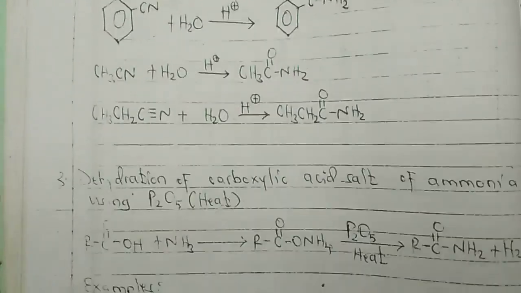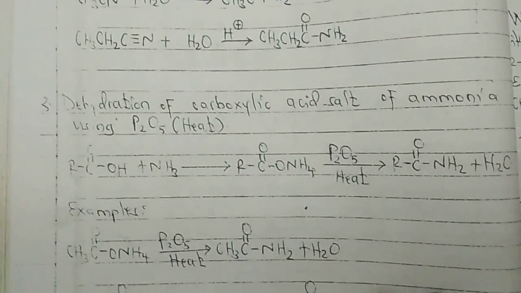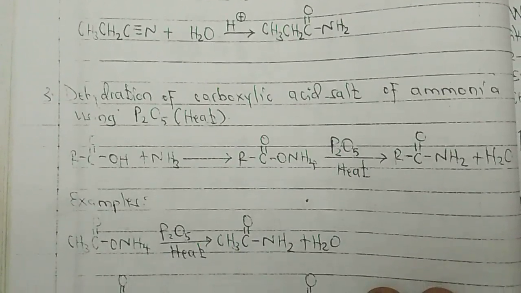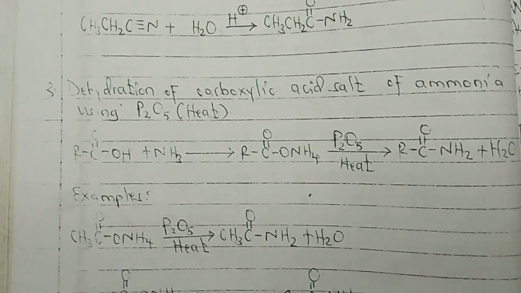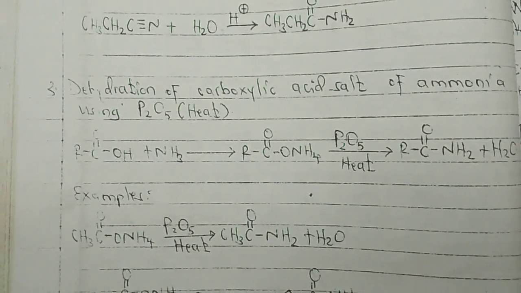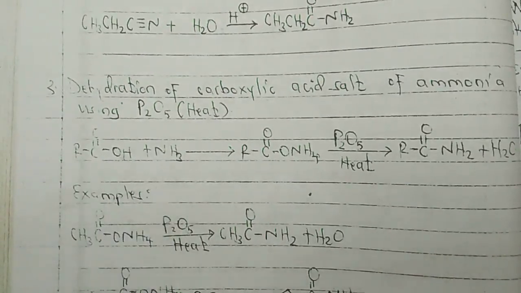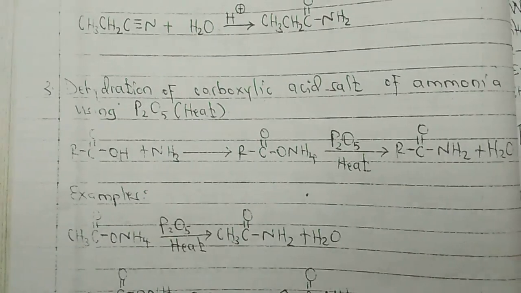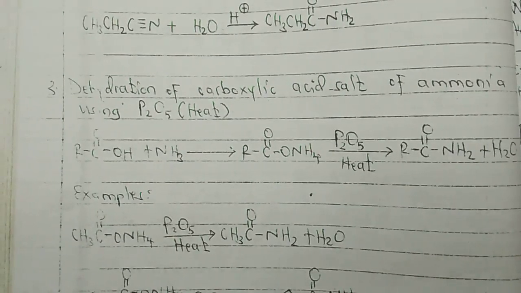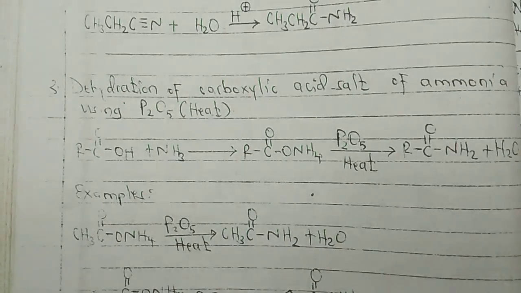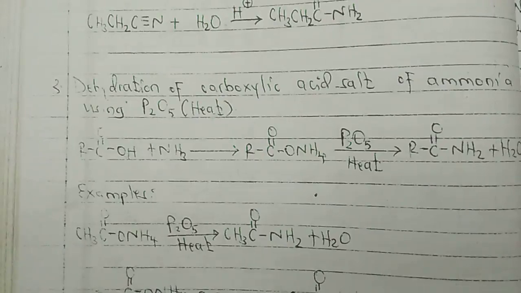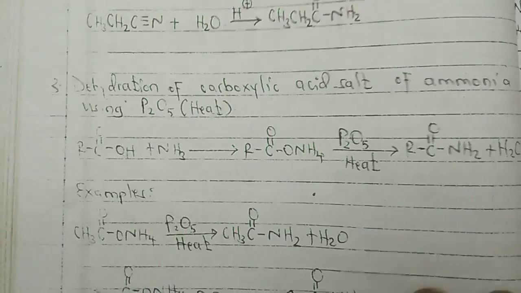there. Number 3, the dehydration of carboxylic acid salt of ammonia. Carboxylic acid salt of ammonia using phosphorus pentoxide. You see, so carboxylic acid salt of ammonia. For example, we have a carboxylic acid reacting with NH3, we get ammonium. You see, when we react with phosphorus pentoxide and then with heat, in the presence of heat we get the amide